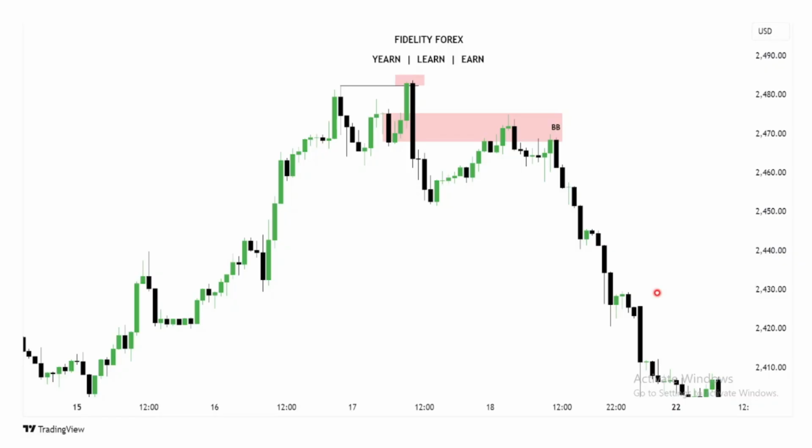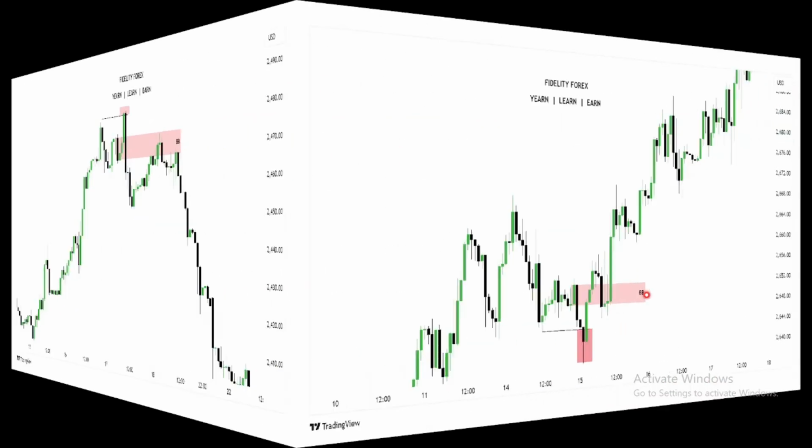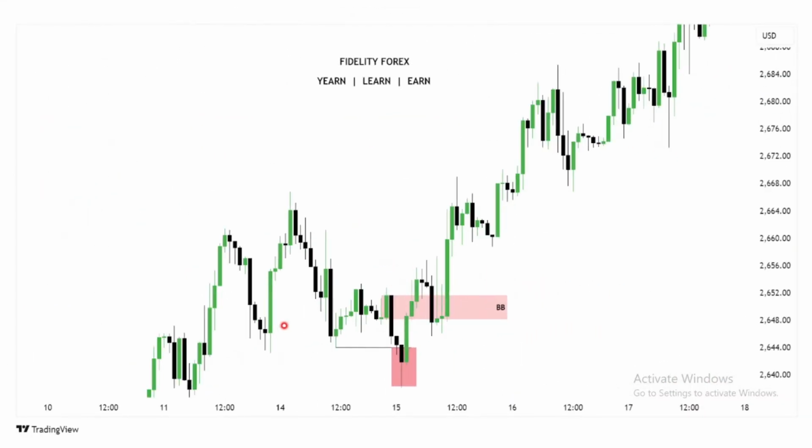This is what is happening, right? We have a high, we have a low here, broke and then a retest and then rally down. So this is it for a bearish market.